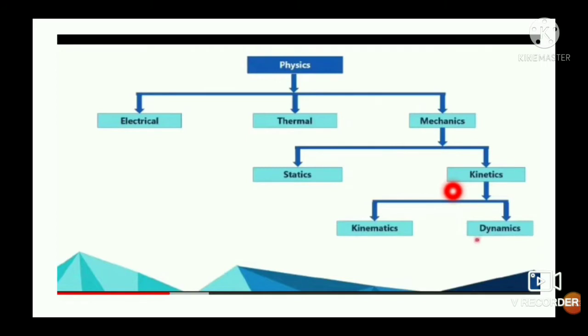The study of objects in motion is called kinetics. Then there are two branches of kinetics. First is kinematics. Kinematics means the study of a body in motion without considering the cause of motion, that is, the force. Kinematics is the study of a body in motion without considering the cause of motion, that is, the force.